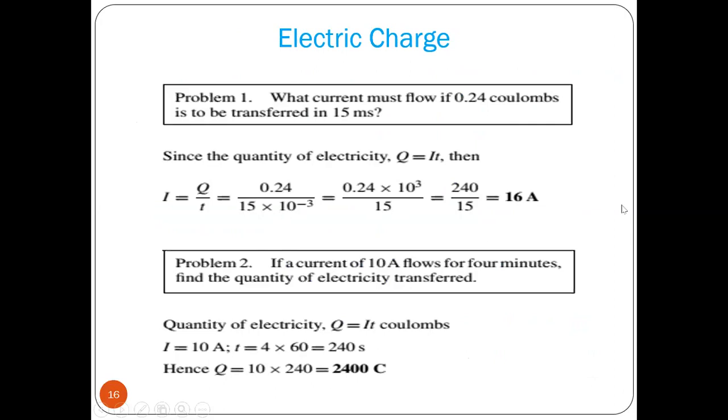Now say a reverse order problem. If a current of 10 amp flows for 4 minutes, find the quantity of electricity transferred. That means how much charge is transferred. Quantity of electricity is charge, that is I into T coulomb. I is 10 ampere, given, and time is 4 minutes. 4 minutes means how many seconds? Here you always have to put T in seconds. Then the value of Q is 2400 coulomb.